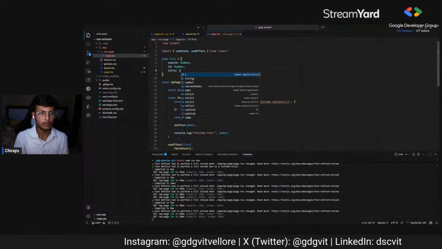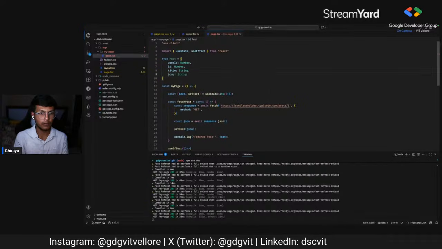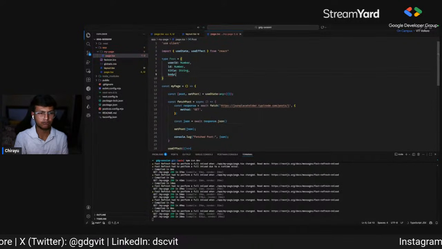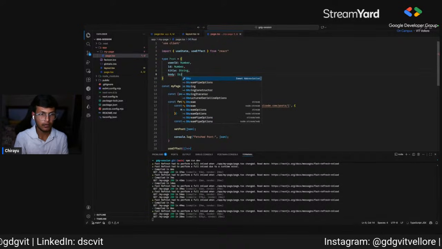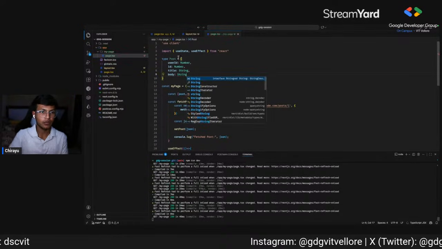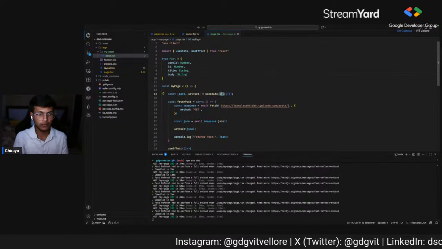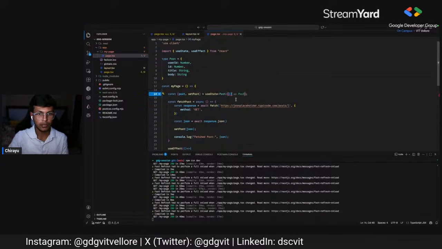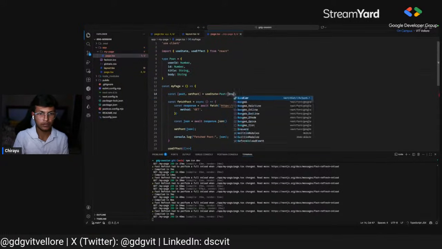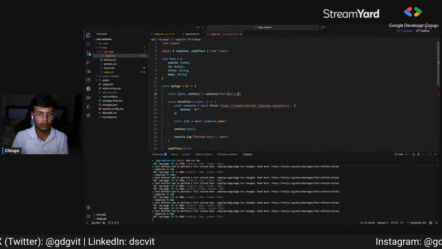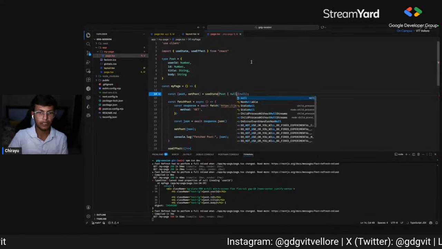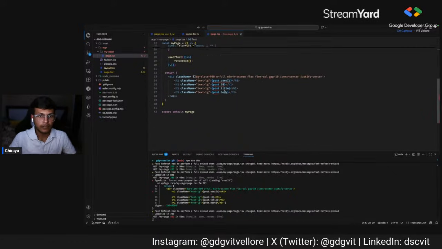Cool. Then we can say that this state will always take the type as Post, and we can set this as null as of now. Post or null.